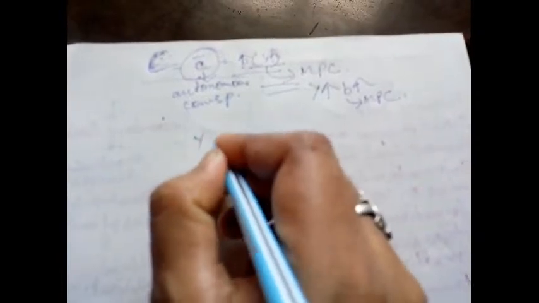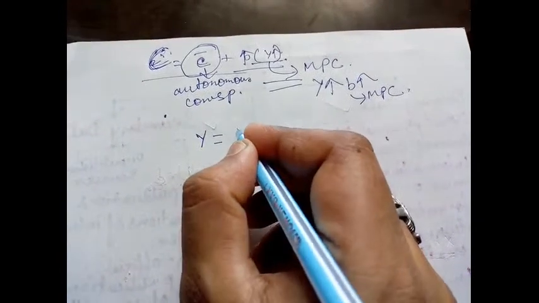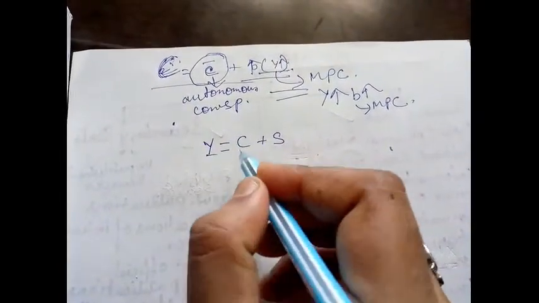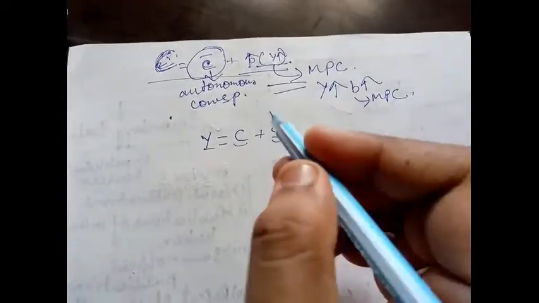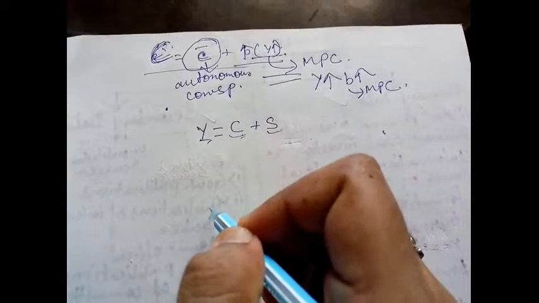Now students, I have told you that from this consumption function only, I will be deriving your saving function. How? You know that Y is equal to C plus S. Yes or no? Income you will distribute between consumption and saving. Now I know C, I know Y. Y is income, C is my consumption expenditure.